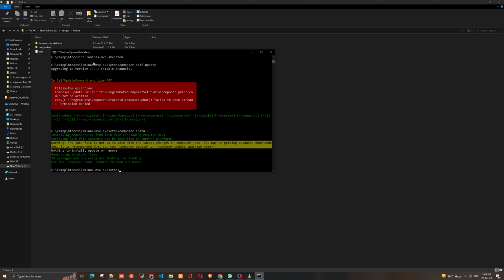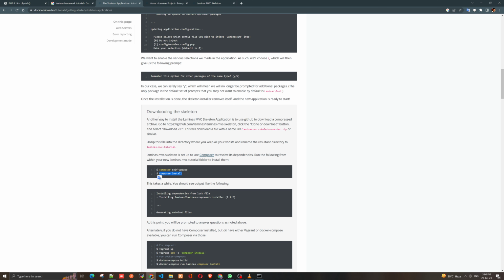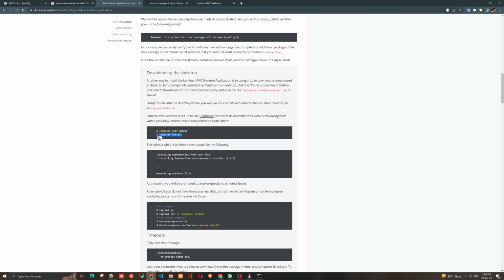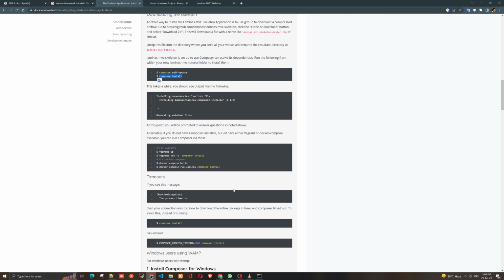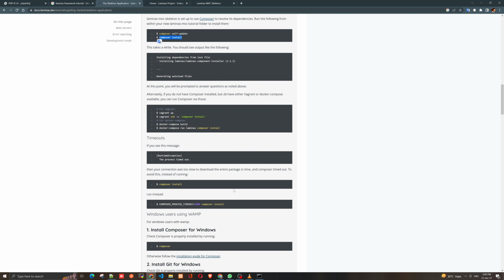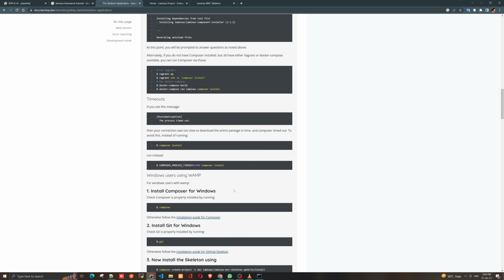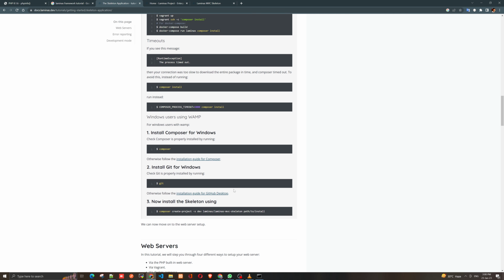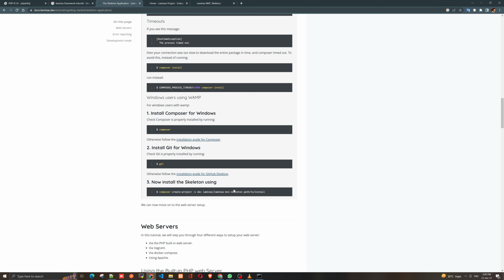Nothing to install, update or remove. Okay, then what next? At this point we will be prompted to answer this or not. Composer timeout, install composer and git. Now the skeleton is being used.